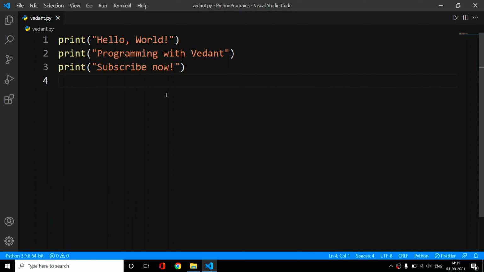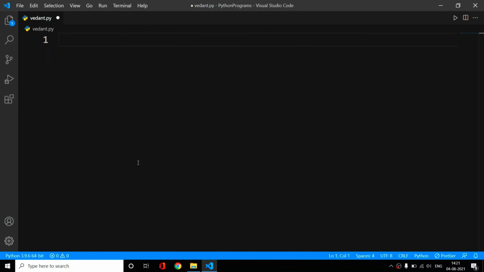Okay, so we have seen that variables are containers which store some value. So now we will create a variable. Okay, so first we will create age is equal to, let's say, 25. So age is the container and 25 is the value which we have stored inside of that age.